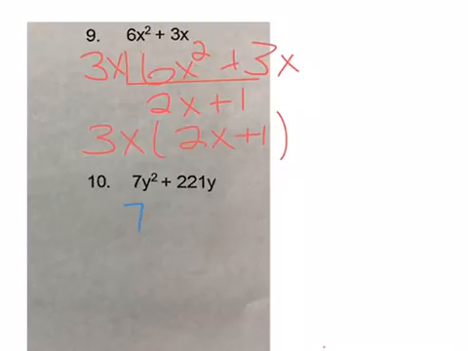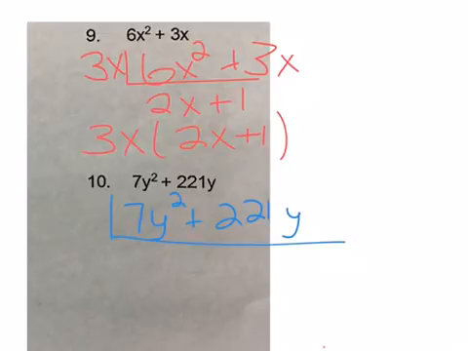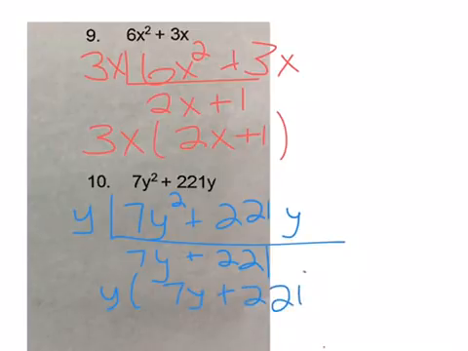Looking at number 10, 7y squared plus 221y. I'm going to look, and 7 and 221 do not have any common factors, but y squared and y do. We're going to factor out the y. So 7y squared divided by y is 7y. 221y divided by y is 221. So my answer is going to be y times, in parentheses, 7y plus 221.